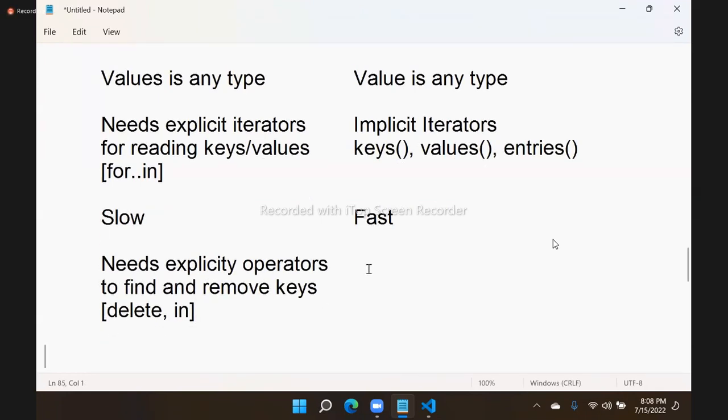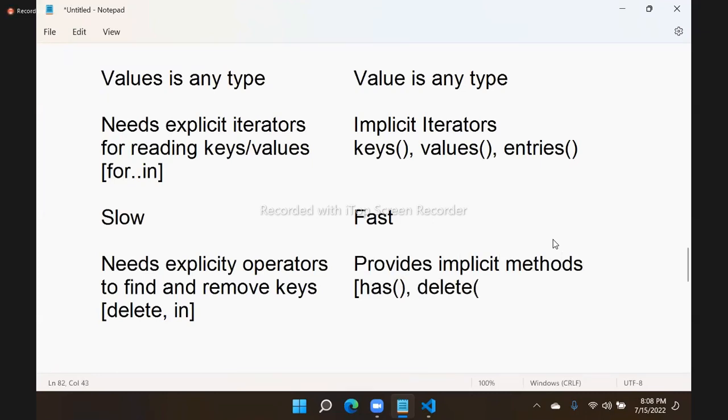But the advantage of map is that it provides implicit methods, like has, delete, and clear, which are used for deleting and verifying keys easily.